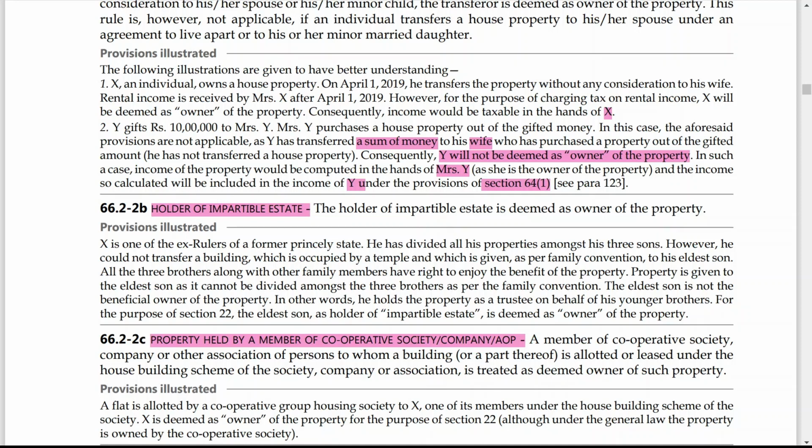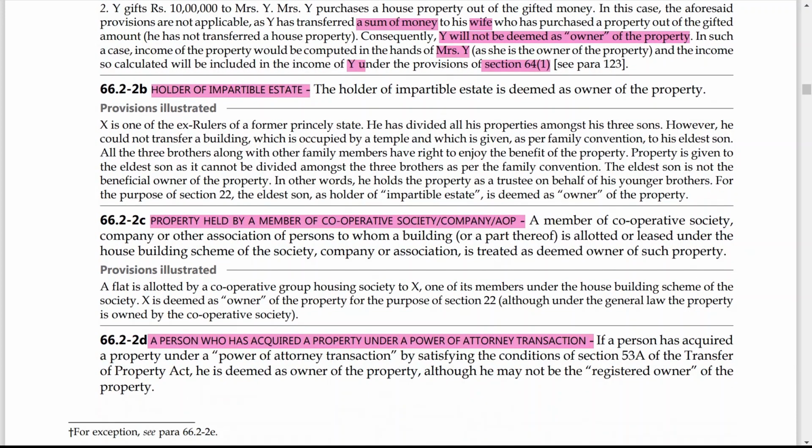So now next one, holder of impartible estate. The holder of impartible estate is deemed as owner of the property. Let us understand this one with one example. X is one of the ex rulers of a former princely state.